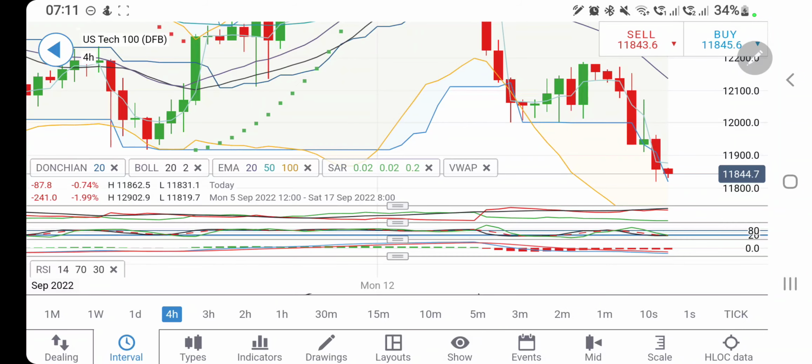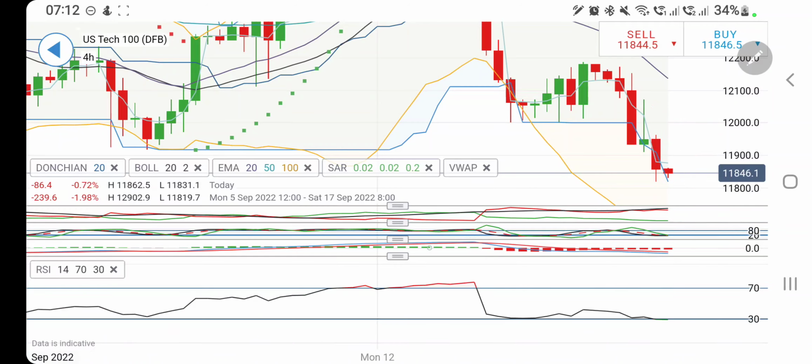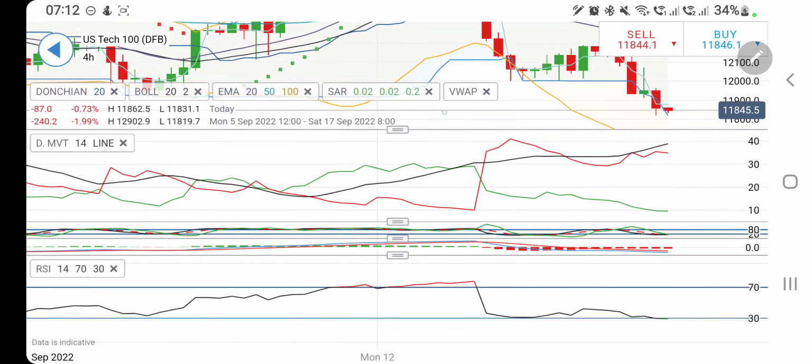Now look at the 4 hour charts. See the bearishness increase. We have seen a sharp red candle, a retracement candle, and now again a red candle. Now here it is trying to get support on the downside from 11,830, 11,820 levels. Possibility of it giving you another red candle exists. The only reversal confirmation is if it trades past 11,950 and 12,000 levels. Beyond that, it may still get resistance at 12,040 and 12,100.